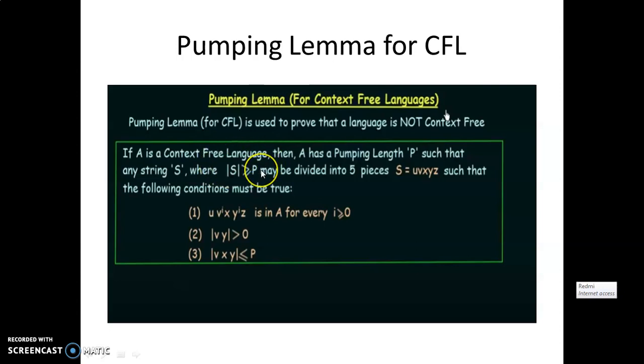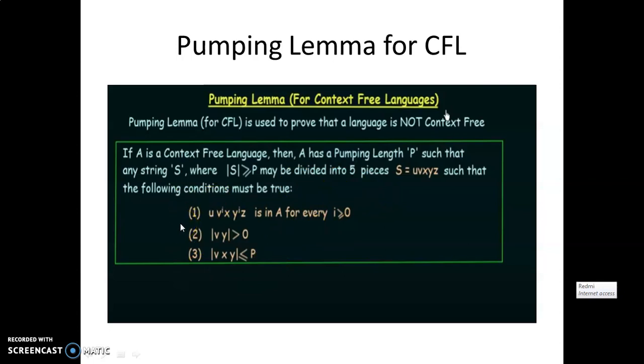This pumping lemma theorem tells us that for a language A which is context-free, that language has a pumping length P, and any string S which belongs to the language A and whose length is greater than or equal to the pumping length P, we have to divide the given string S into 5 pieces, that is U, V, X, Y and Z. And after dividing the string into these 5 pieces, the string has to fulfill these 3 conditions at a time. What are these 3 conditions?